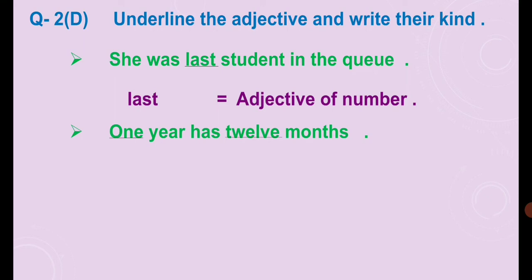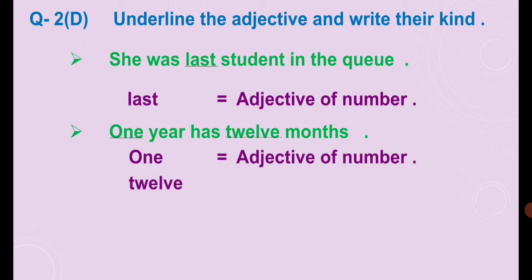Now 1 is an adjective of number, 12 is also an adjective of number. This is the way you have to mention all the adjectives. How many adjectives are there in the sentence? You have to just follow this pattern to write their kind.